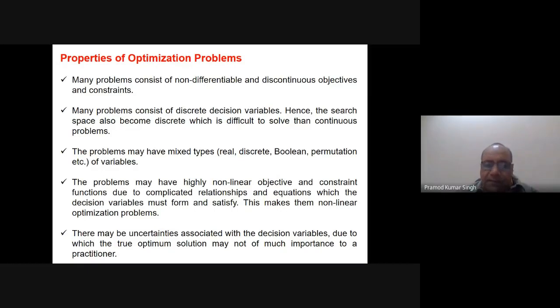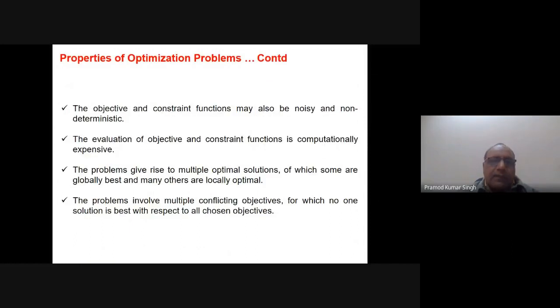There may be uncertainties associated with the decision variables, due to which the optimum solution may not be of much importance to a practitioner. The objective and the constraint functions may be noisy and non-deterministic. The evaluation of the objective and the constraint functions is computationally expensive. Then obviously the computational complexity will be higher.